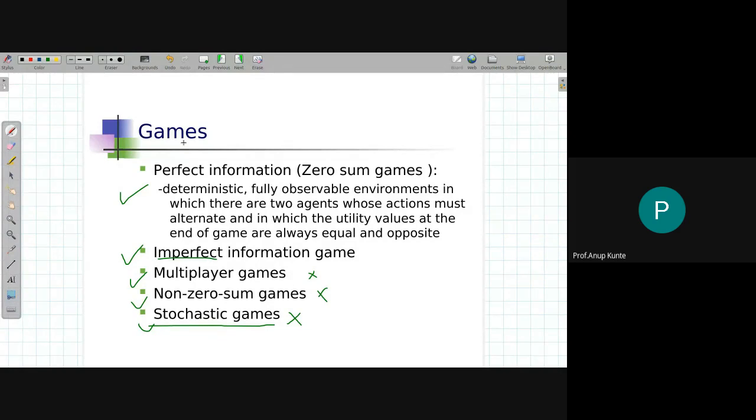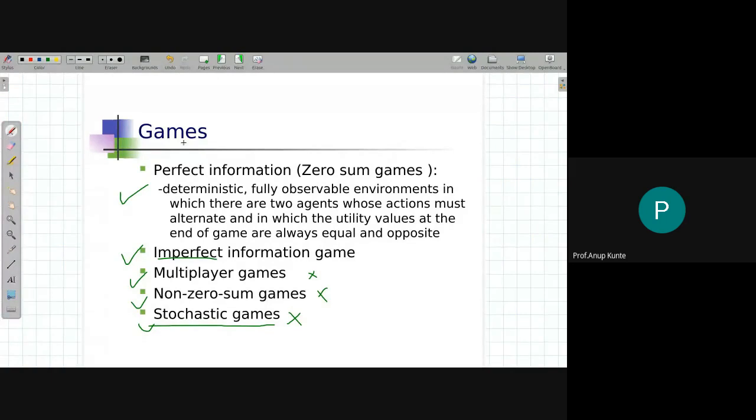A game is a one-agent environment, a deterministic, fully observable environment, in which there are two agents whose actions must alternate, that is, they are turn taking, and in which the utility values at the end of the game are always equal and opposite. Since there are two agents, equal and opposite means the sum of the utility values for all the participating agents should be 0.